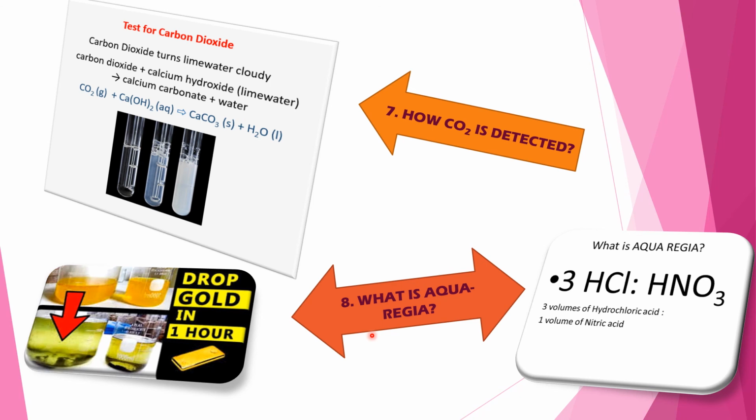I think this answer is very easy and you can give the answer. Then also I am giving you one idea. A mixture of 3 volumes of concentrated HCl, that is hydrochloric acid, and 1 volume of concentrated HNO3, that is nitric acid, is called aqua regia. It is used for dissolving gold. See the diagram. What is aqua regia? 3 volumes of concentrated HCl, please mention, to 1 volume of HNO3. This is a mixture, and drop gold in. That means it can dissolve gold.